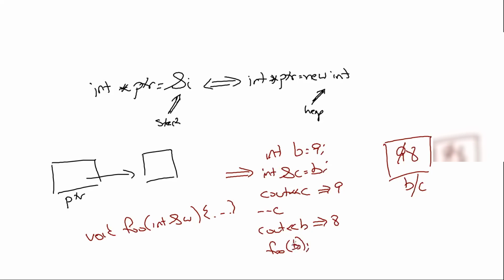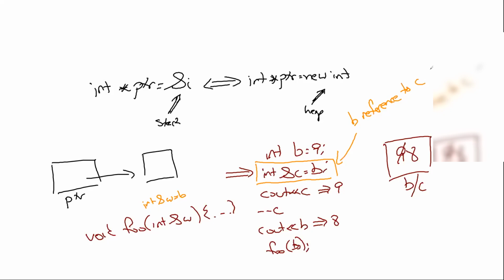Notice you're doing the same thing. You are creating a reference to b. If I had to rewrite the line, I would write it like this: int ampersand w equals b, which is exactly the way we wrote it here. It's the same way, okay? So this type of writing is something you all know and recognize. I just didn't do it within a function call. I did it outside of a function call, but it's the same thing. So we say that c here is a reference to b. Now, references in Java and C# are doing the exact same thing.